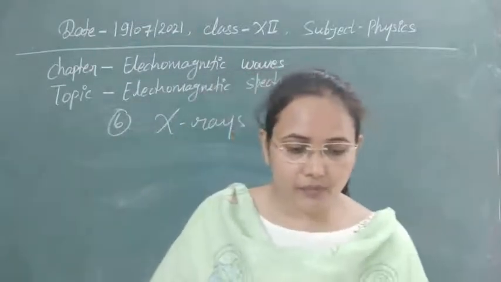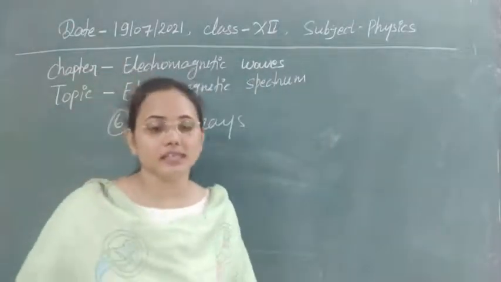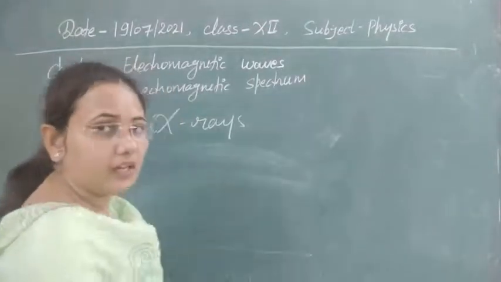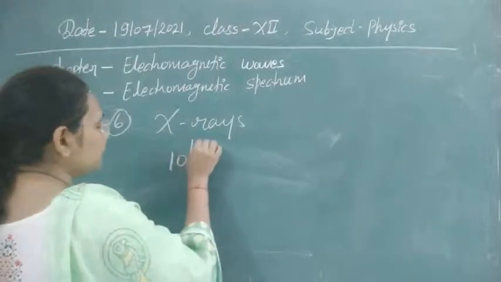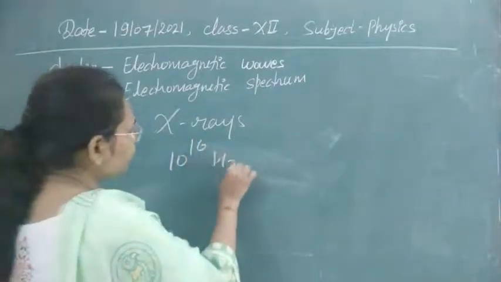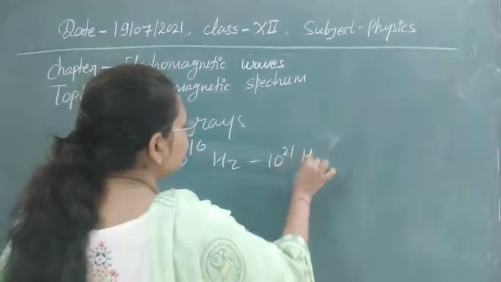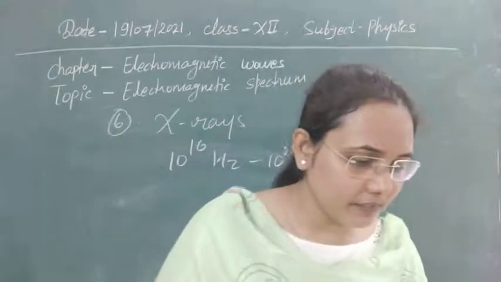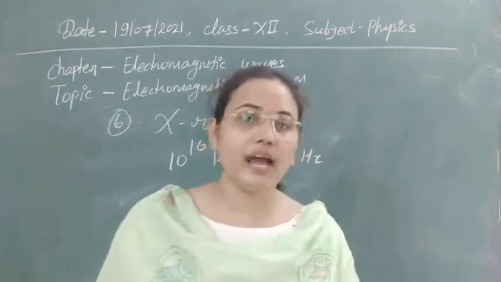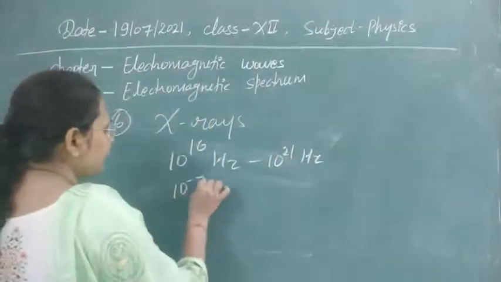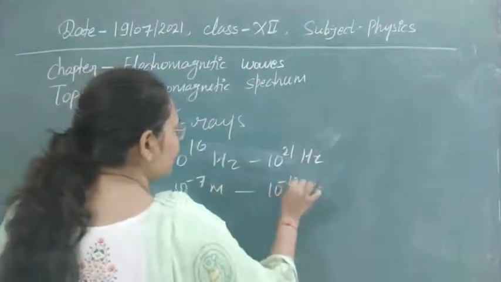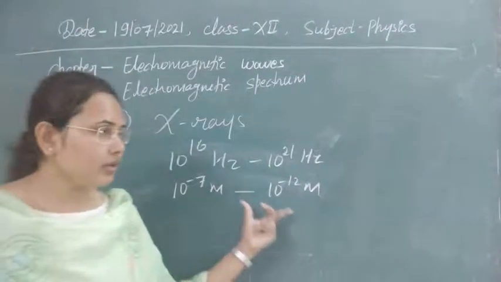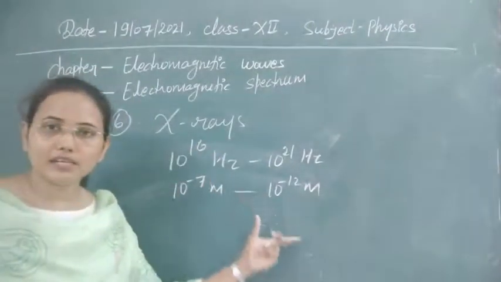Now if you see its frequency range, it is a very large range of frequency, that is 10 power 16 Hertz to 10 to the power 21 Hertz. So this is our frequency range for this. In the same way you can write down the wavelength range. The wavelength range is 10 to the power -7 meter to 10 to the power -12 meter. So the frequency is high and the wavelength is low actually. So this is the whole information about X-rays.